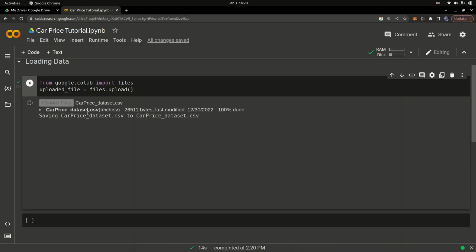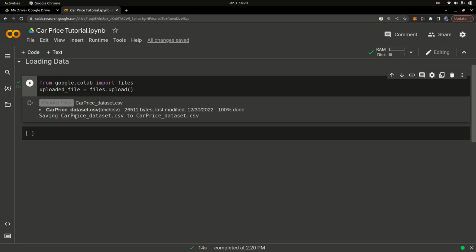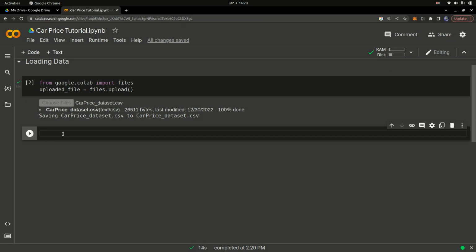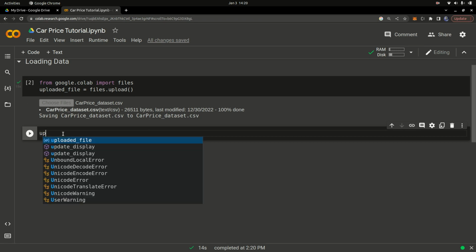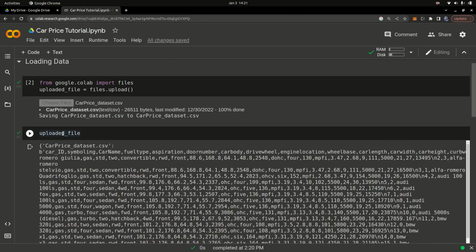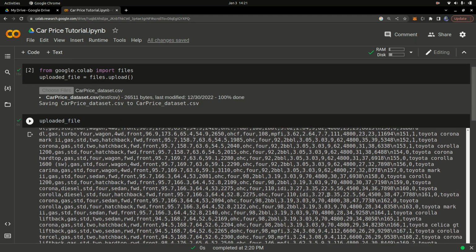So once I have that opened up, I can go ahead and use this file right here. Inside of this cell, I can just say I want to print uploaded. So let me just say uploaded file, and I can press Shift and Enter to run it. And let's see what we have. So we have uploaded the file, and these are all the contents of that file.